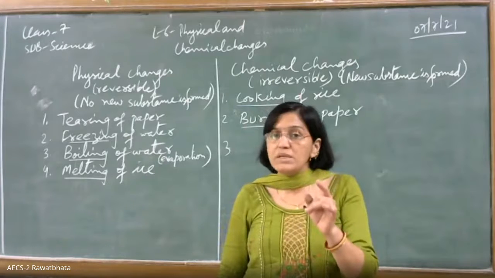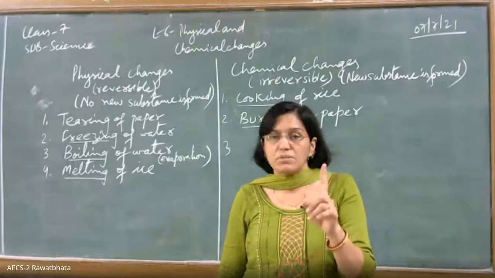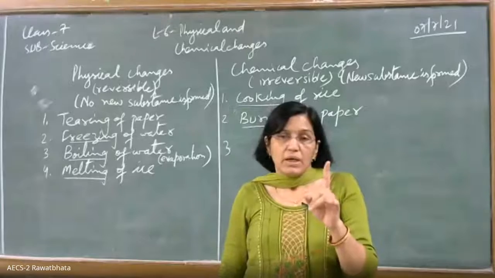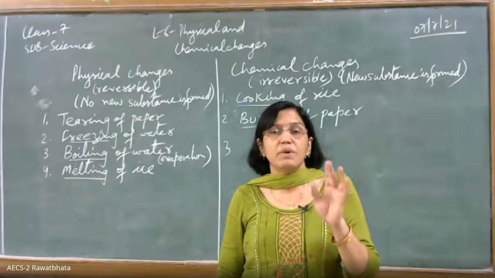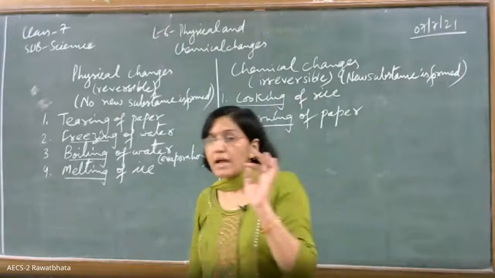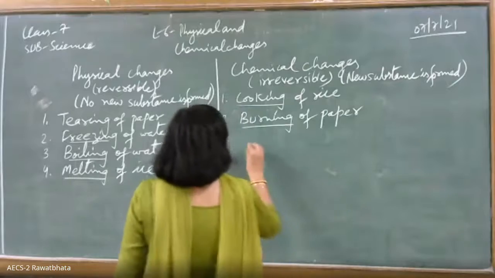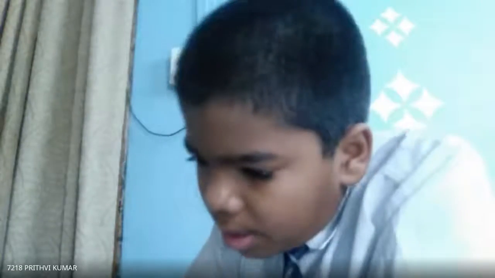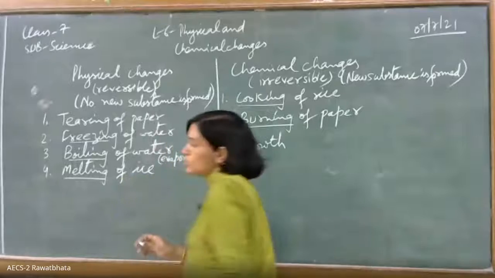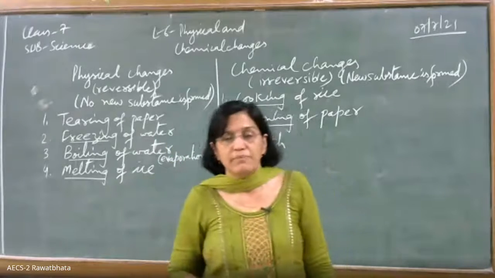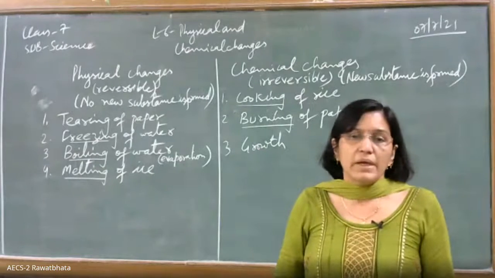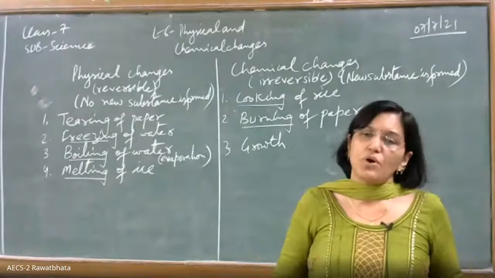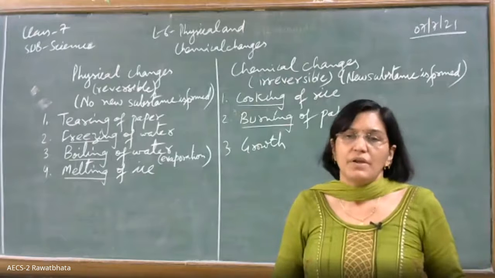That means growth is irreversible. In all cases, growth in living beings is irreversible, so that has to be a chemical change, whether in human beings or in plants.